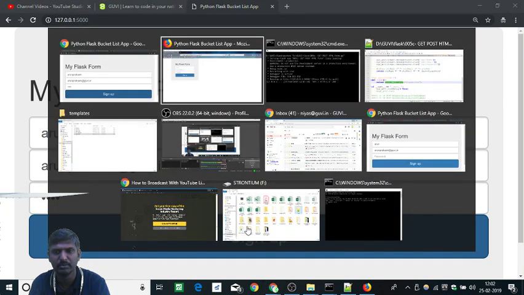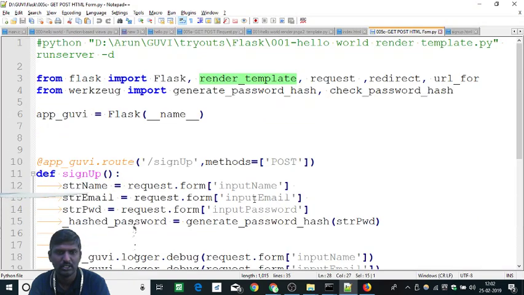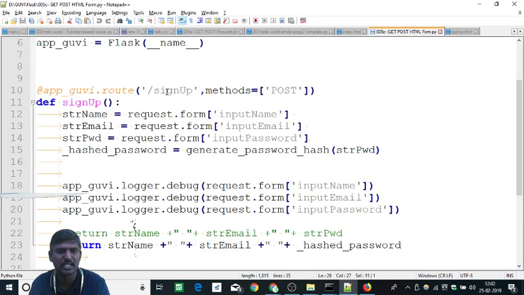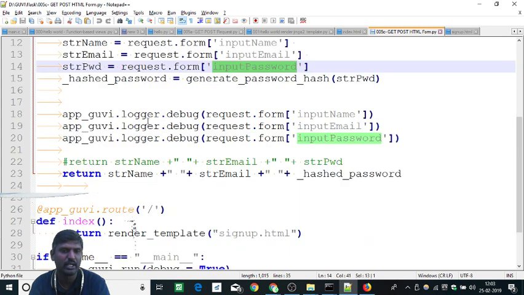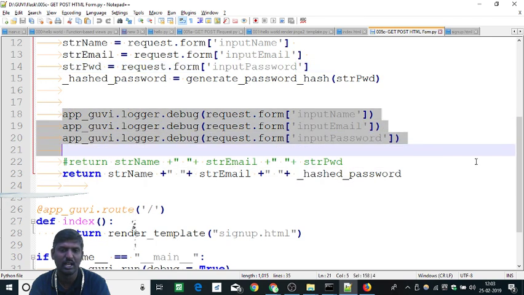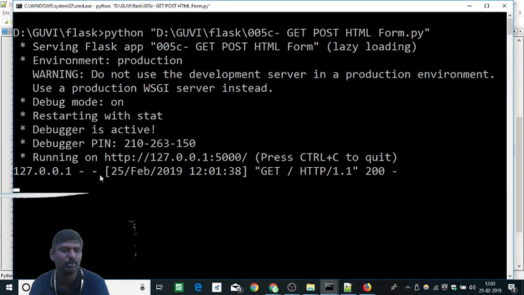If I click sign up, let's go back to the page. When we click sign up, the sign up URL comes. In that, what I am doing is getting the input name, email, and password from the form. Request is one variable, and in that there is a form variable. I use the input from there. After that I am just putting it in the logger. The logger means it will come here, in the black screen.